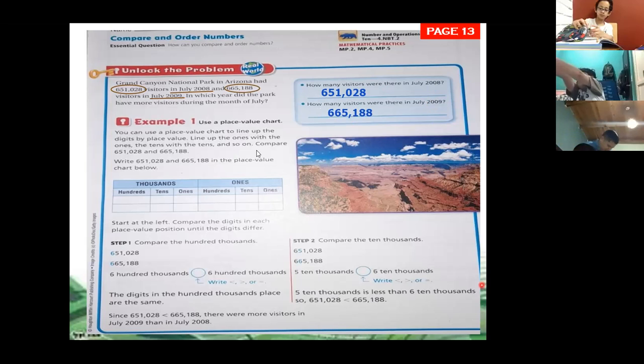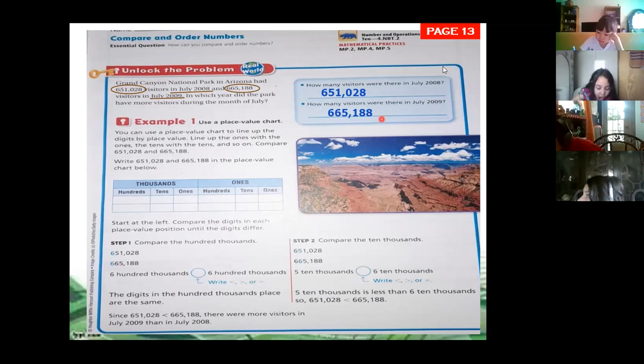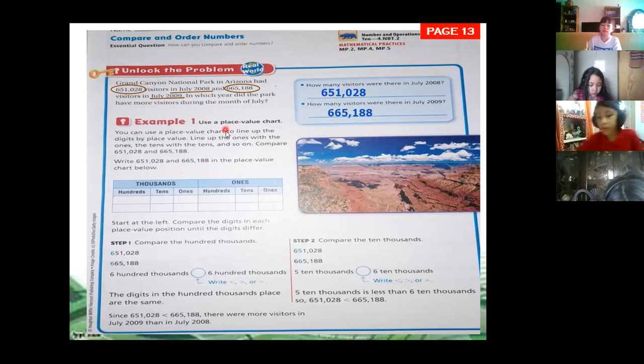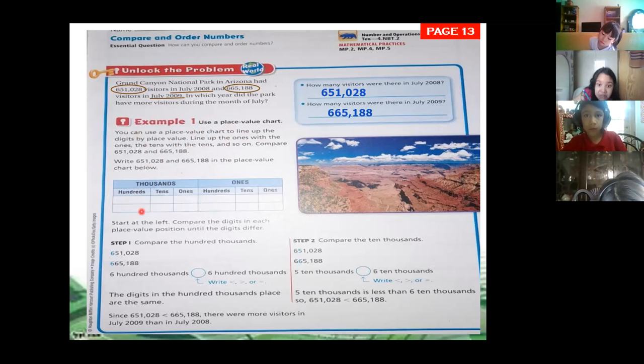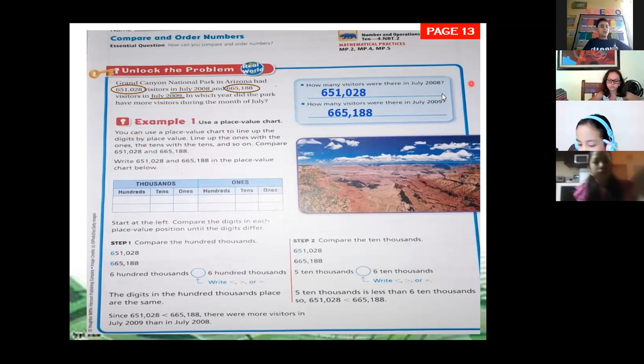Now, using this information, we are going to find out the answer to our question. We want to know in which year there were more visitors, in 2008 or 2009. So first, using that example, we're going to line up the ones with the ones, the tens with the tens in the place value chart. So we're going to write this amount in the place value chart. Do you remember how we can do this? Yesterday we were working on this, right?